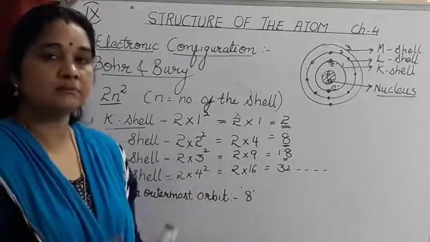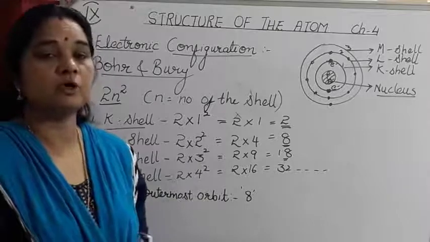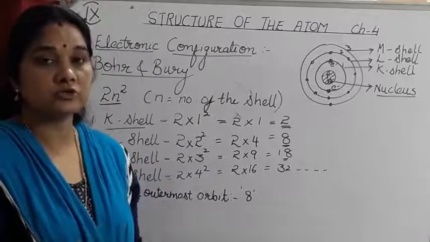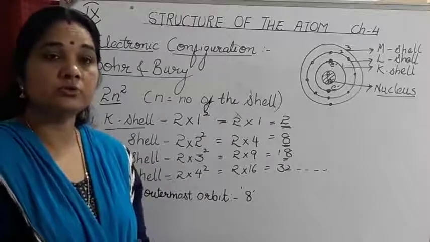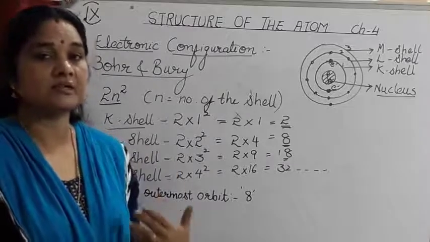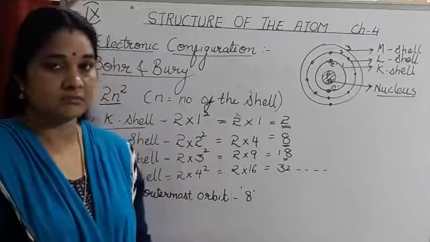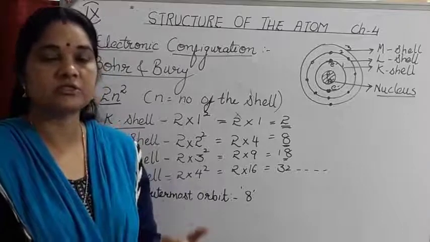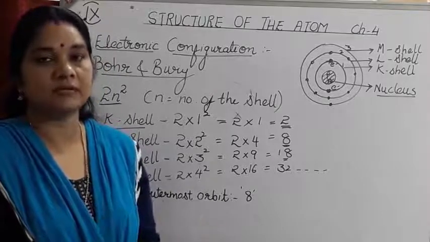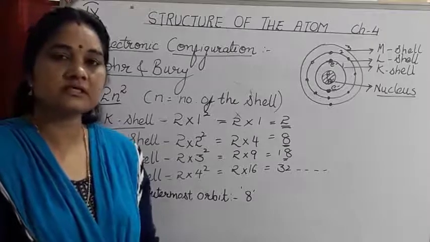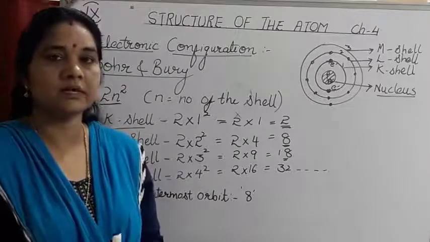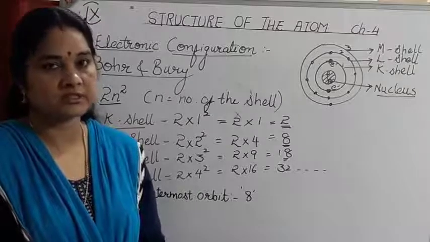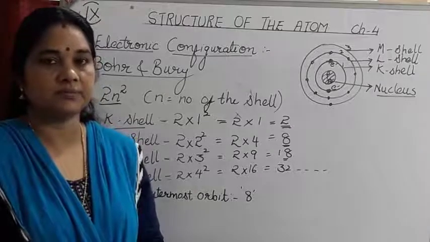Now let's study another important concept: how to find out how many electrons are present in a particular atom, how many protons there are, and how many neutrons there are. It all depends on two important concepts: every element has an atomic number and a mass number. Using these we can easily calculate the number of electrons, protons and neutrons present in an atom of an element. So let's focus on the next topic, atomic number and mass number, and also how to calculate the number of protons, neutrons and electrons present in an atom of an element.